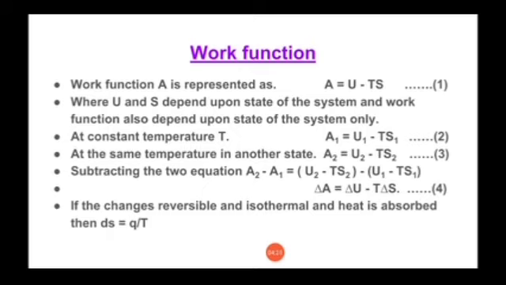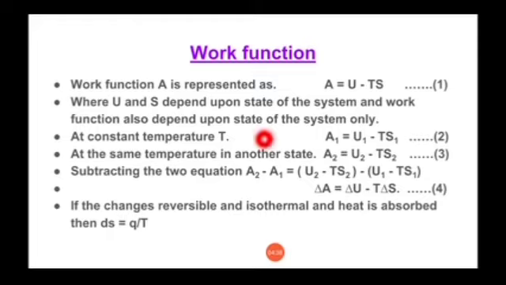Now say at the initial stage, at constant temperature T, we can write A1 is equal to U1 minus TS1, where 1 indicates initial stage. At the same temperature, in final stage, we can say that A2 is equal to U2 minus TS2. Now subtracting equation 2 from equation 3, we will get A2 minus A1.